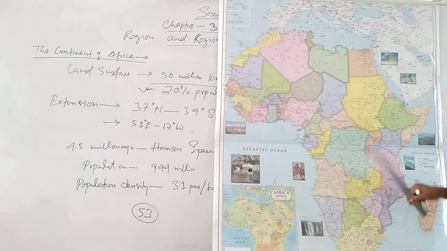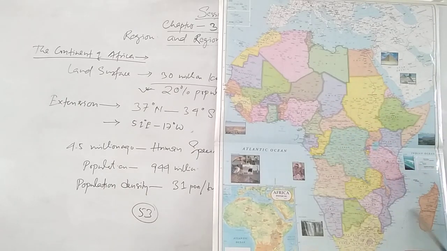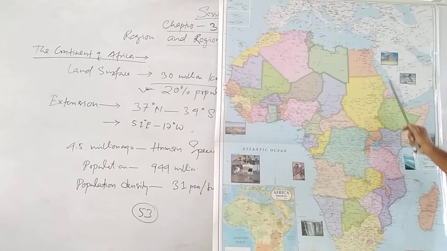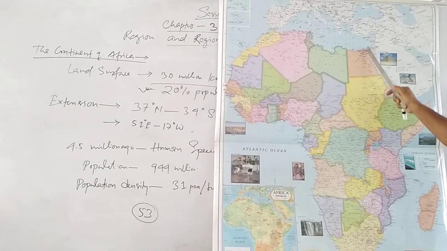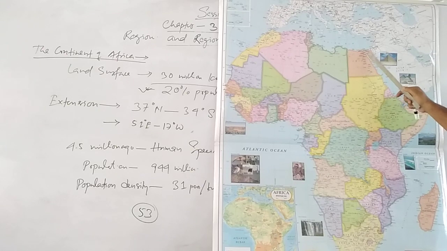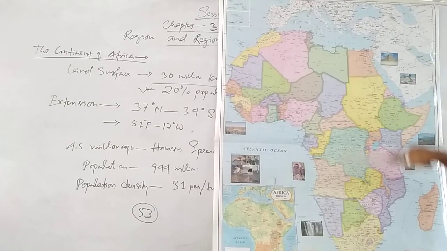So Africa is surrounded by the Atlantic Ocean. Here North Atlantic, here South Atlantic. This is Mozambique, and this is Madagascar. Madagascar is one of the islands, the largest island in Africa. Here you can see the Gulf of Aden. Here you can see the Red Sea connecting through the Suez Canal to the Mediterranean Sea. This is the Suez Canal, Gulf of Suez to Port Said. This is Cairo. Cairo is the most populous city.